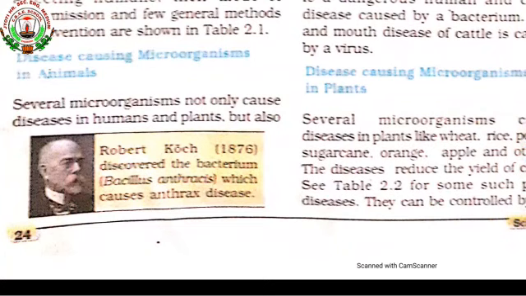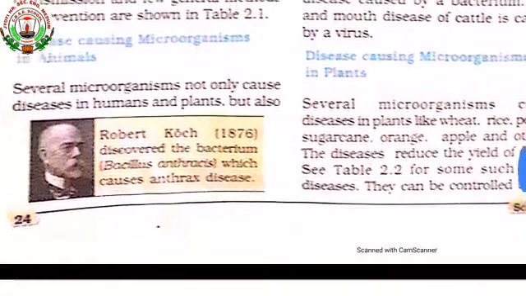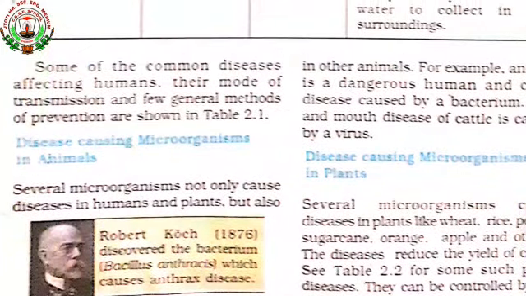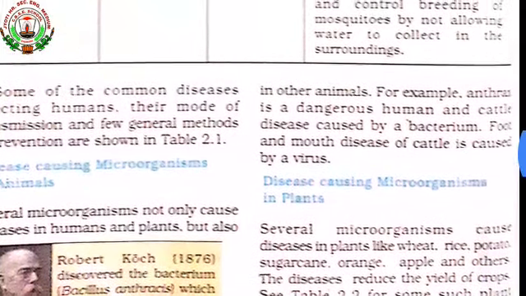Several microorganisms cause disease not only in humans and plants, but also in animals. The first scientist, Robert Koch, in 1876, discovered that the bacterium named Bacillus anthracis causes anthrax disease in animals.